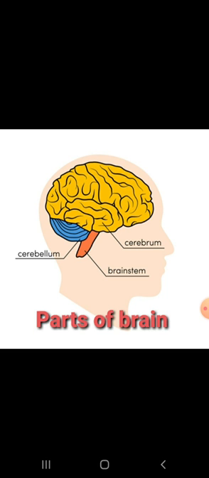So these are some of the different functions which are performed by the different parts of the brain. Cerebrum is the biggest part. Cerebellum is a small part, and brain stem, medulla, connects the brain to the spinal cord. Then the function of cerebrum: it is responsible for memory, intelligence and various emotions.